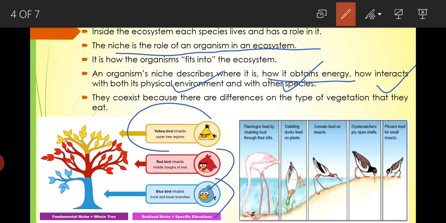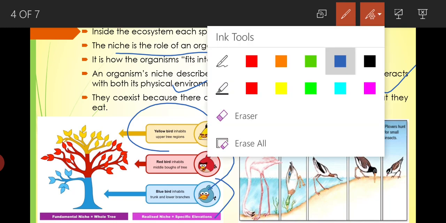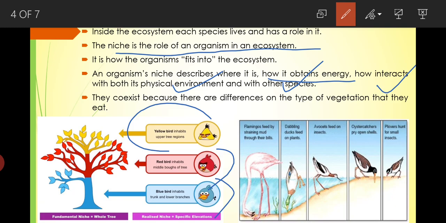Well, there is an explanation of that which describes that each of them has a role in the environment or in the ecosystem, and this is dependent on the type of vegetation that they eat, which means that, as you can see from the pictures, these birds have different mouth parts, which means that they eat different kinds of vegetation.